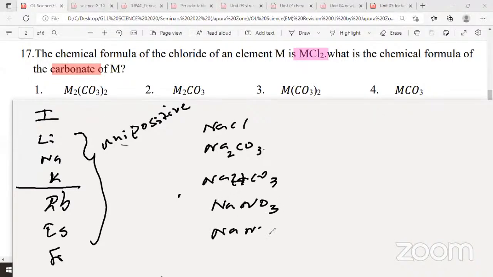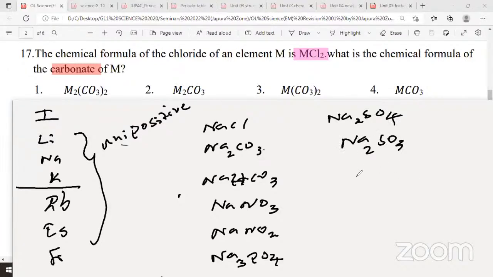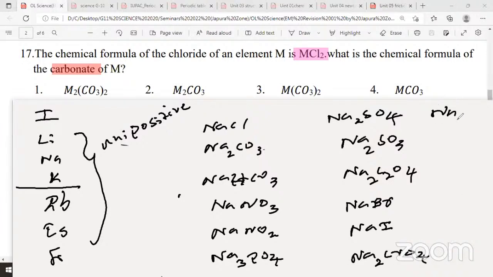sodium nitrite, NaNO2. Then sodium phosphate, Na3PO4. Then sodium sulfate, Na2SO4. Then sodium sulfite, Na2SO3. Right? Like that. Then sodium oxalate, Na2C2O4. Sodium manganate, a lot of things. Sodium bromide, NaBr. Sodium iodide, NaI. Then sodium chromate, Na2CrO4, sodium dichromate, Na2Cr2O7, like that. You can practice writing; you can combine them with different anions or negative ions.